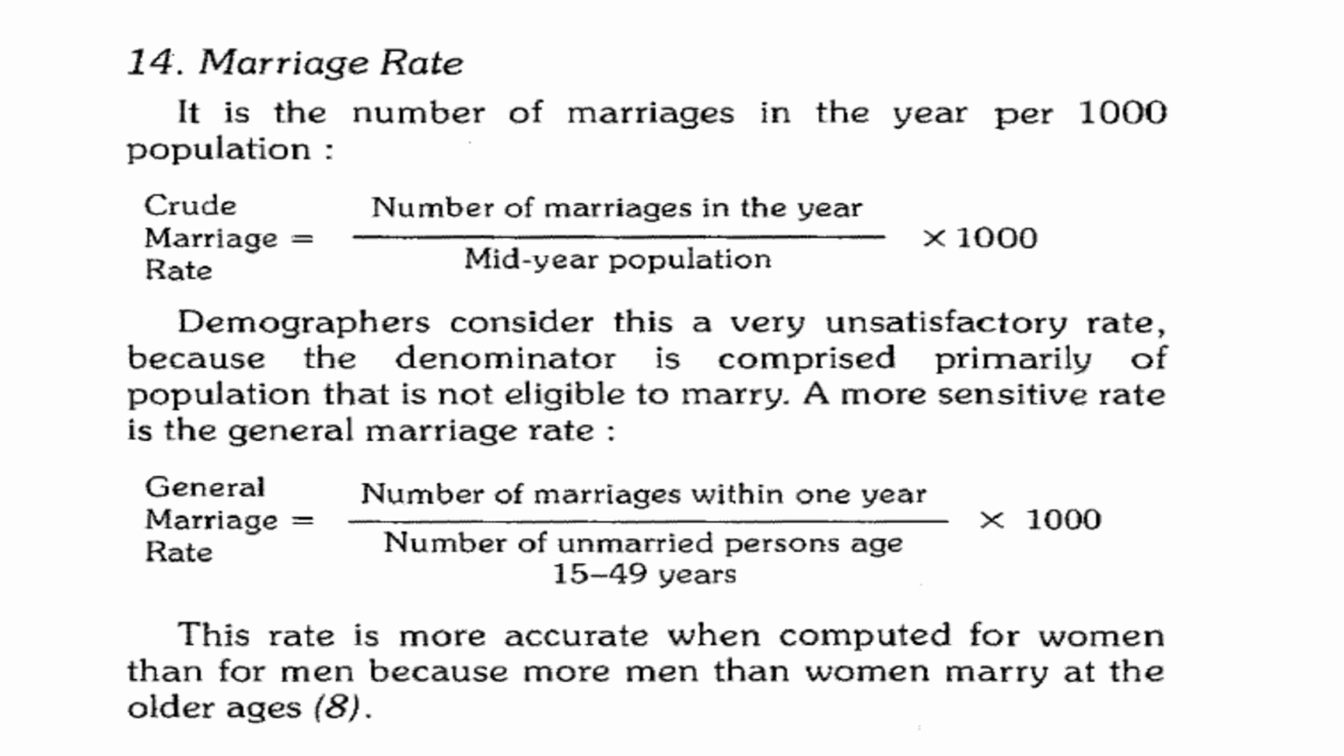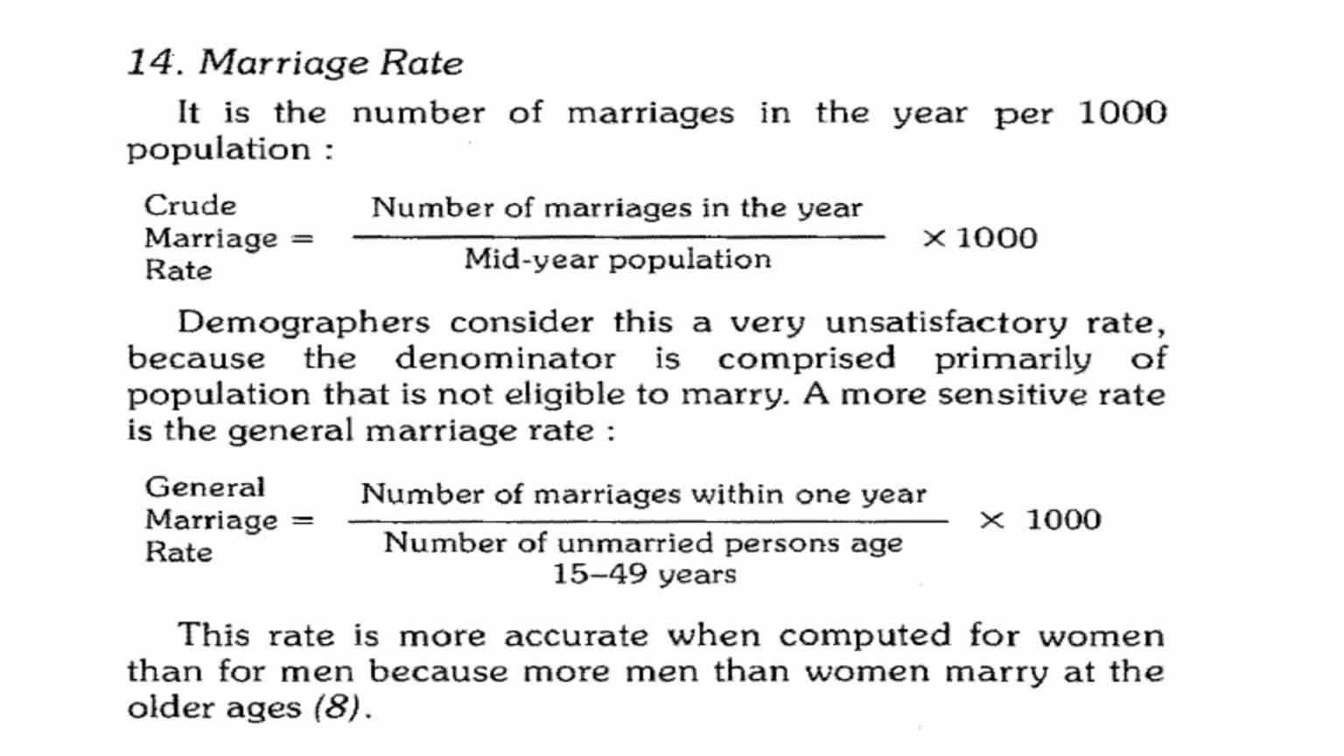Marriage rate is the number of marriages in a year per thousand population. This could be crude marriage rate or general marriage rate. Crude marriage rate is calculated as number of marriages in a year over mid-year population multiplied by 1000. Demographers consider this a very unsatisfactory rate because the denominator is comprised primarily of population that is not eligible to marry. A more sensitive rate is the general marriage rate.